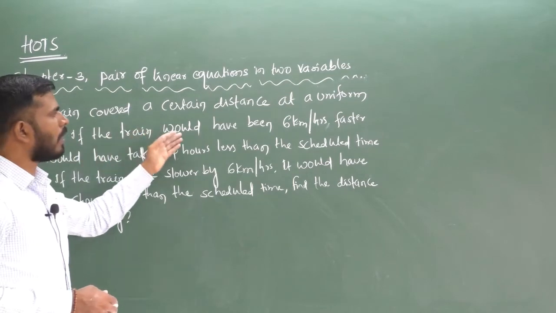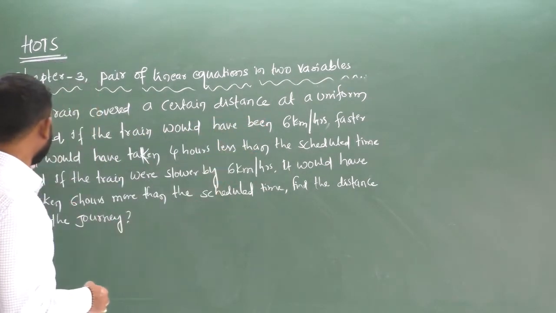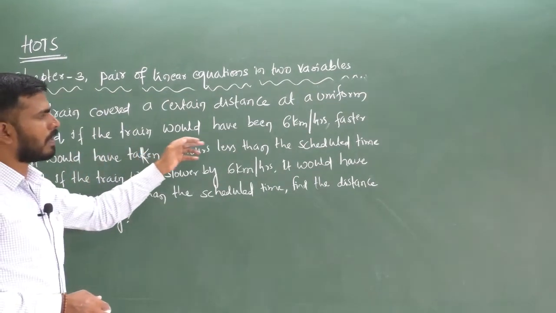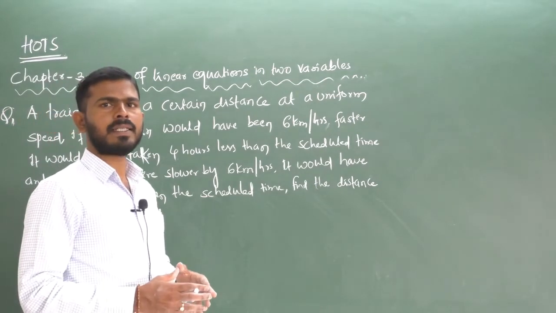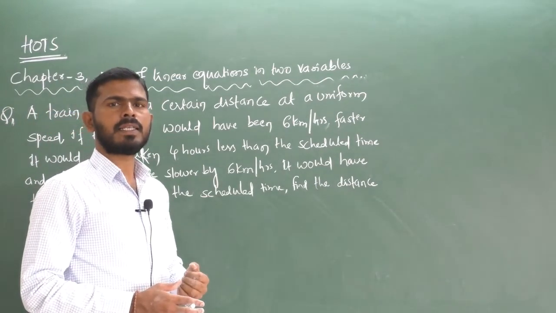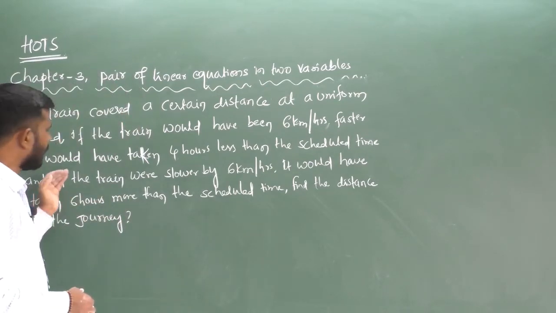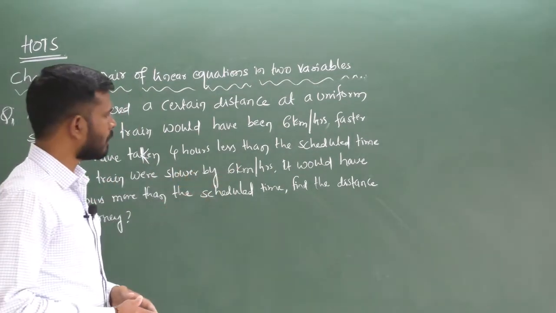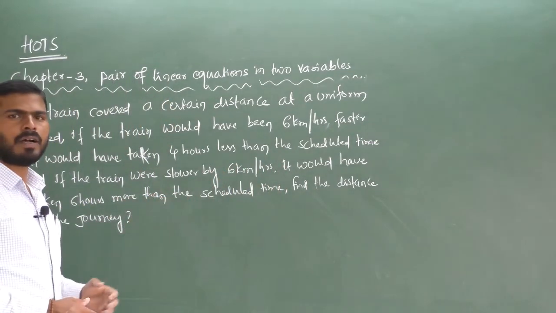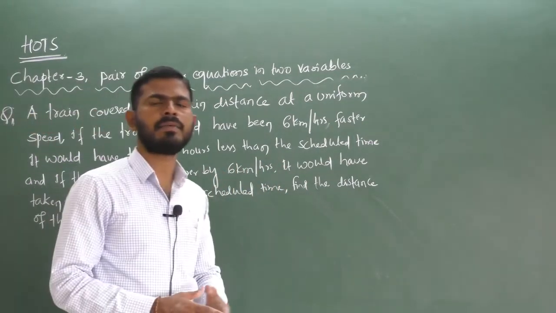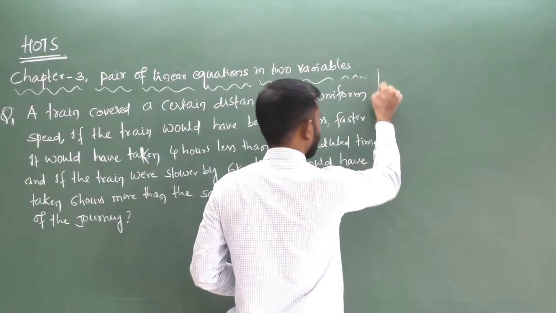If the train would have been 6 kilometers per hour faster, it would have taken 4 hours less than the scheduled time. Suppose the speed of the train is increased, it takes less time than the scheduled time. Second condition: if the train were slower by 6 km per hour, it would have taken 6 hours more than the scheduled time. We have to find the total distance of the train.